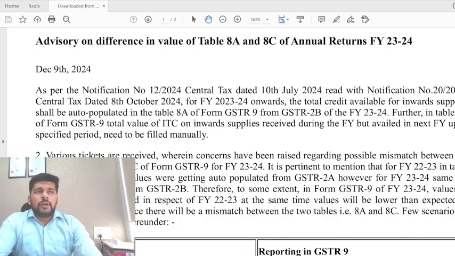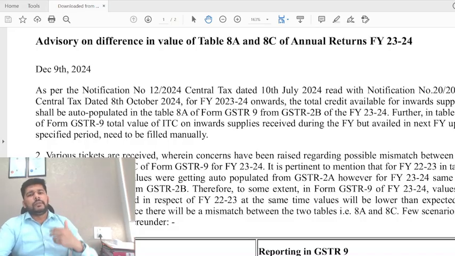Friends, when we uploaded our video on the GSTR 9 filing, I had made it pretty clear what stand we are taking, because we have been following this from even the earlier time.